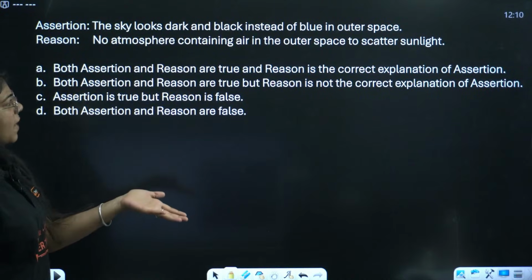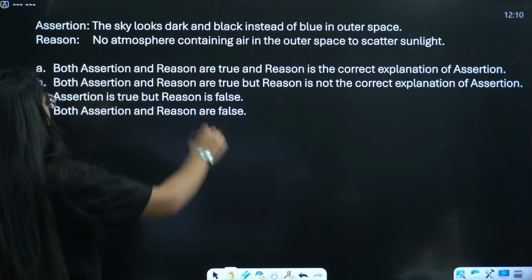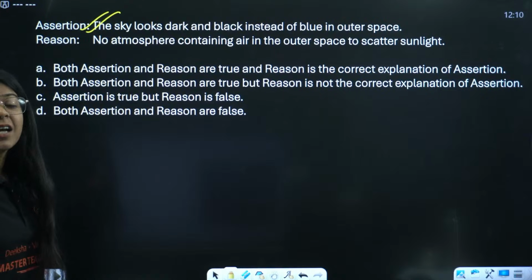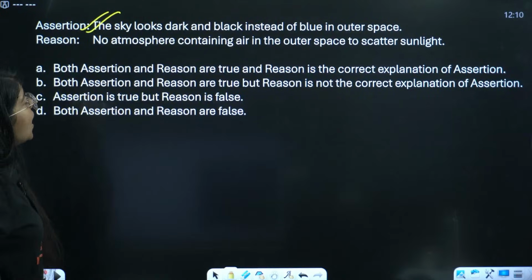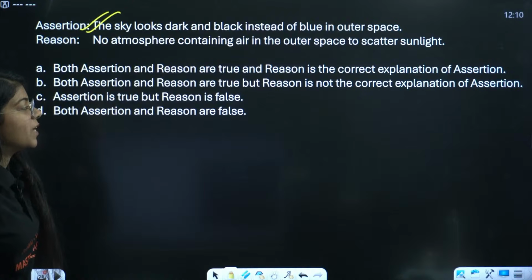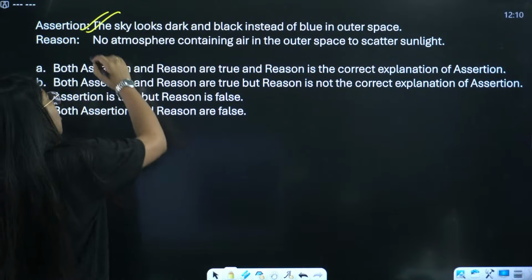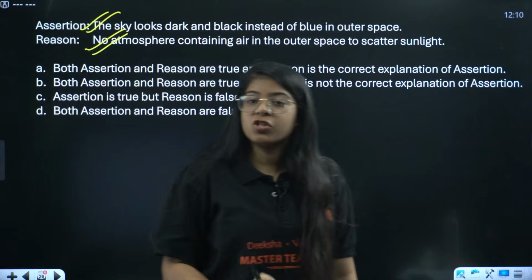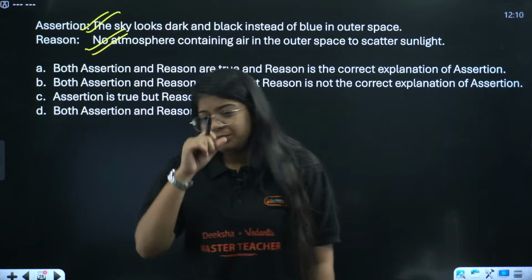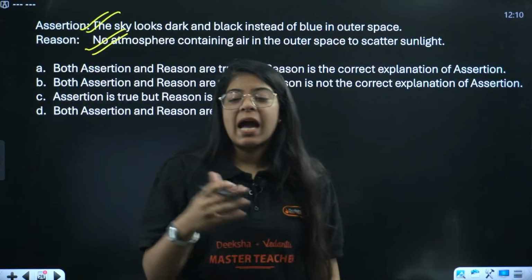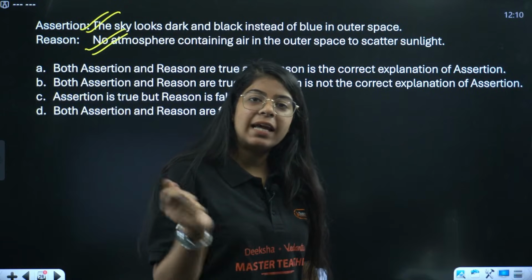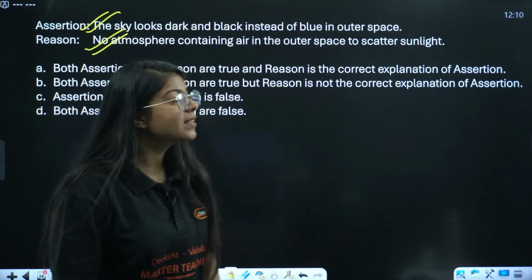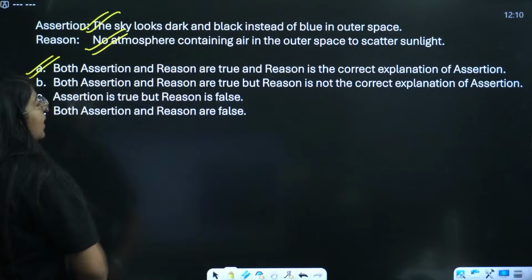The sky looks dark and black instead of blue in outer space. That we know. Assertion is definitely correct. We have seen in movies, ma'am, that sky is dark in the outer space. No atmosphere containing air in the outer space to scatter sunlight. This is also true because in the outer space there is no atmosphere, there is just vacuum, right? Now, if there is vacuum, there are no particles, and until light falls on some particles, it won't get scattered, right? So, both are correct and it's a correct explanation of A.